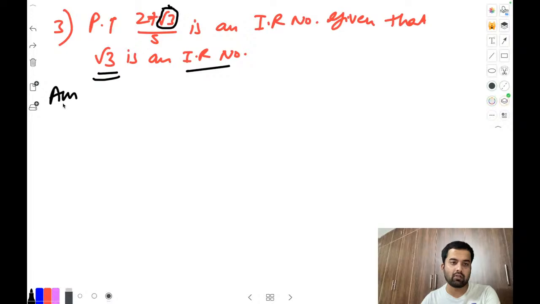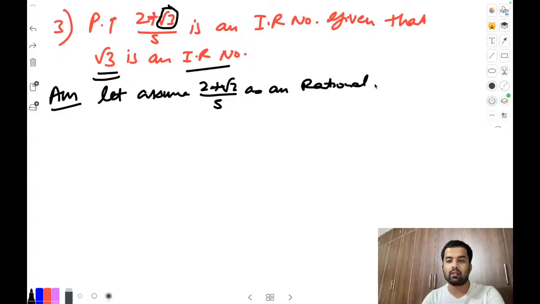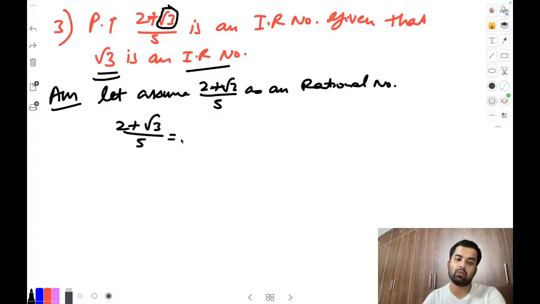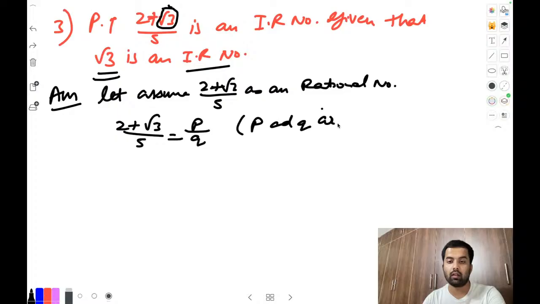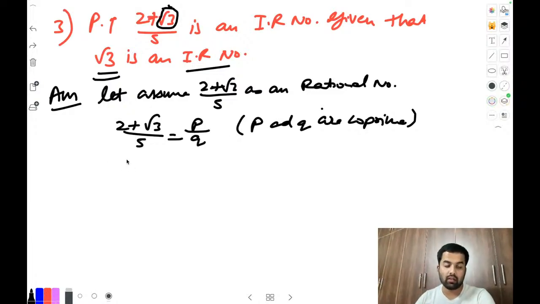Okay, I will also start my answer, you also start. Here first what we'll do, first we'll assume, let assume 2 plus root 3 divided by 5 as a rational number. First step done. Now as per the discussion, we know that 2 plus root 3 divided by 5 is equal to what? P by Q. Is it okay? Now what to mention here? P and Q are co-prime. Mention this also, because we have a 3 mark problem. That's why you should just write the content properly. Don't write that much which you do. You can figure out answers like this. Next step we can do here.